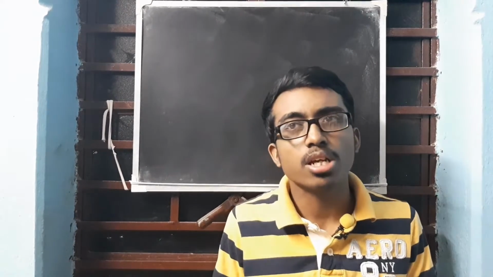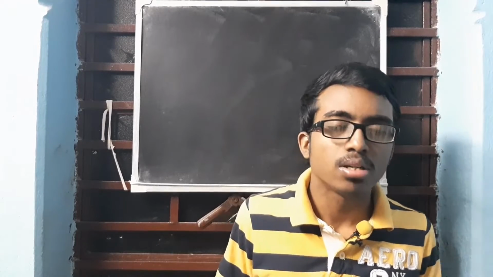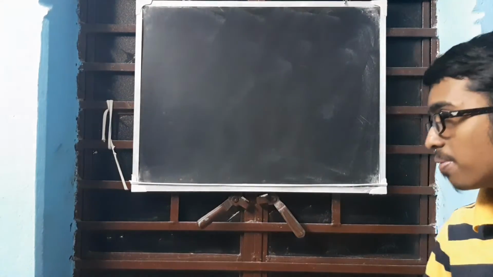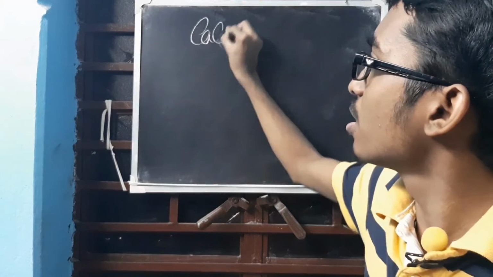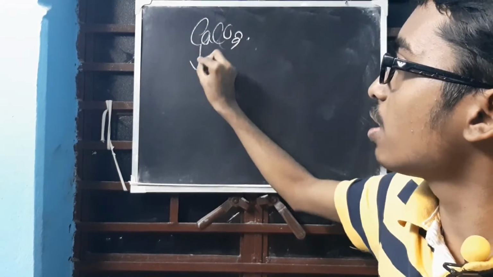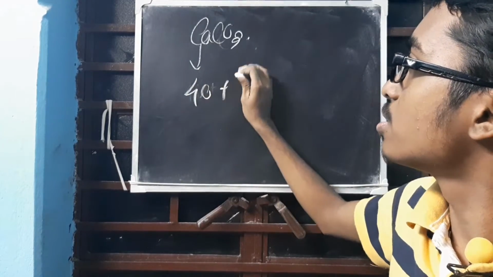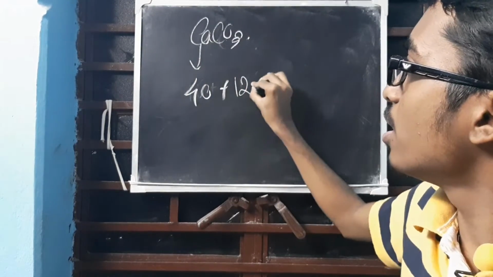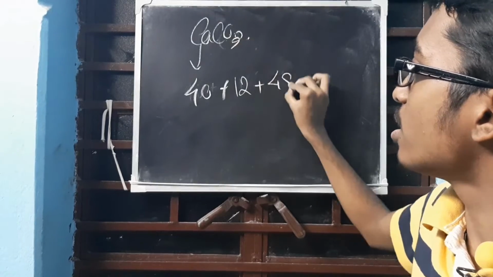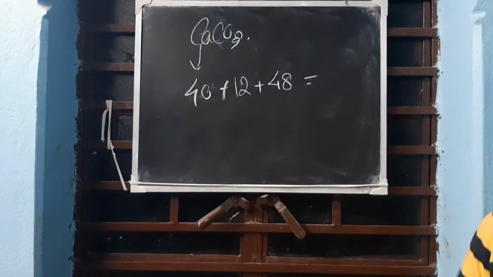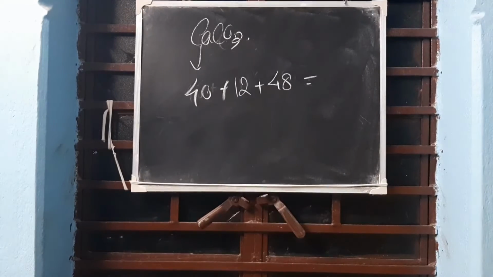What is relative molecular weight? You have done CaCO3, which you used to break down into 40 plus 12 plus 48. You add it up and get some answer.